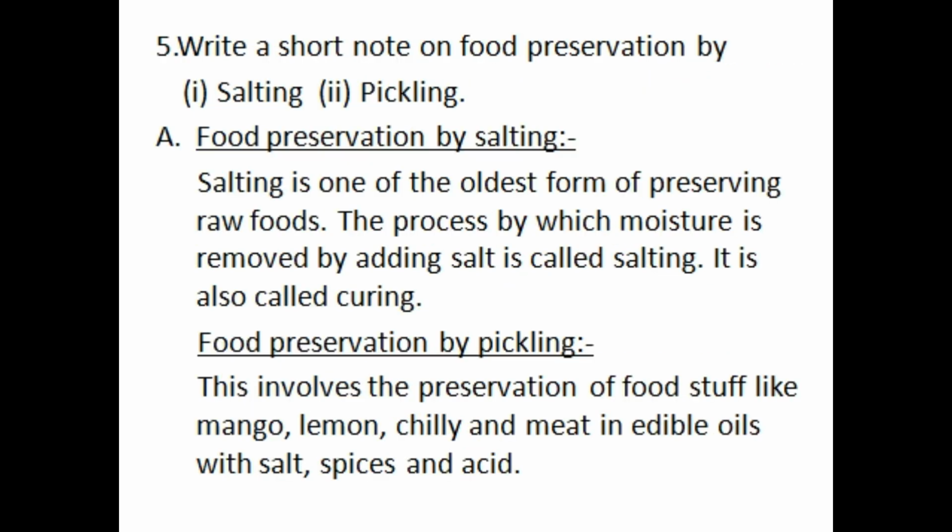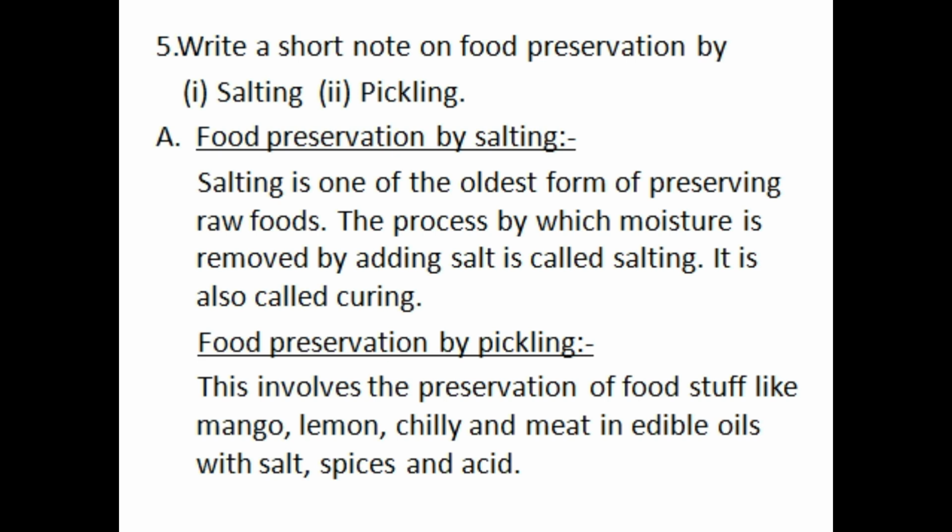Fifth question, write a short note on food preservation by salting and pickling. Food preservation by salting. Salting is one of the oldest forms of preserving raw foods. The process by which moisture is removed by adding salt is called salting.